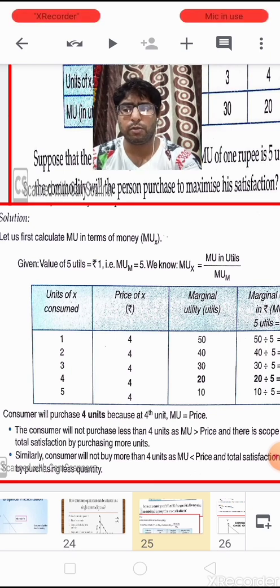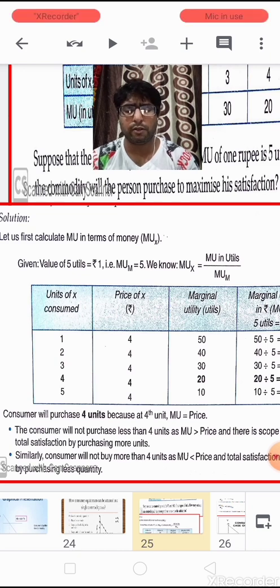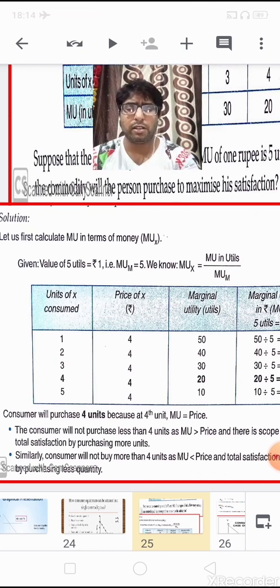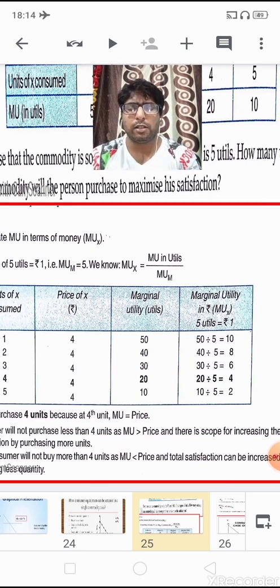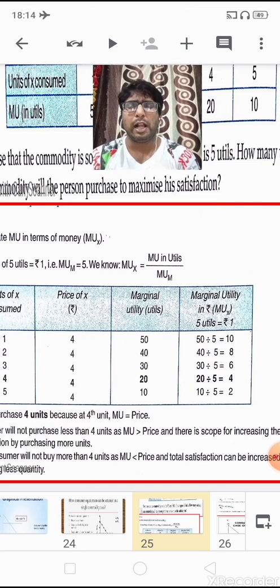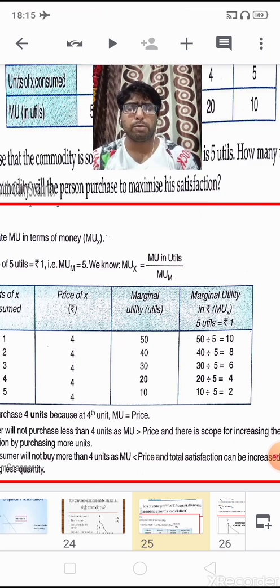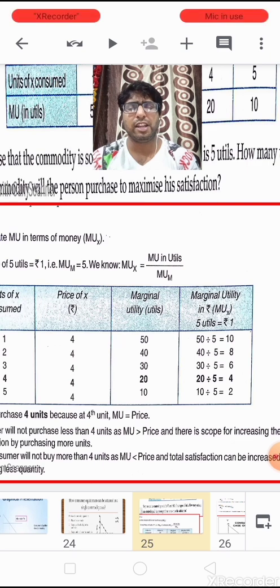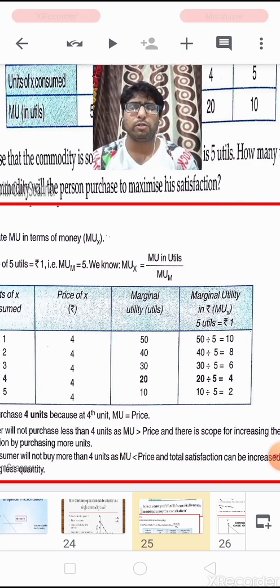So now see the table, children. The units consumed are 1, 2, 3, 4, 5, whereas the price is 4. It remains the same at every unit of the commodity, as I just said. Now the marginal utility is 50, 40, 30, 20, 10. So children, we have to convert the marginal utility in terms of utils into the marginal utility in terms of money, and once we get the value of marginal utility in terms of money, we will compare it with the price paid for the commodity, and at whichever unit both values are equal, that is the number of units the consumer has to consume, and it is the point of consumer's equilibrium.